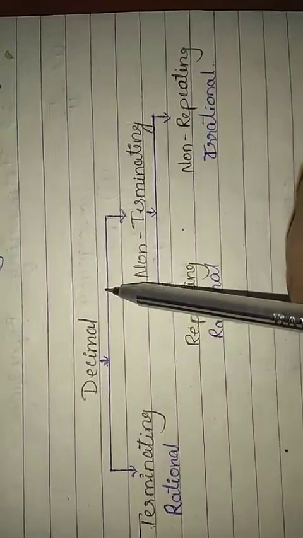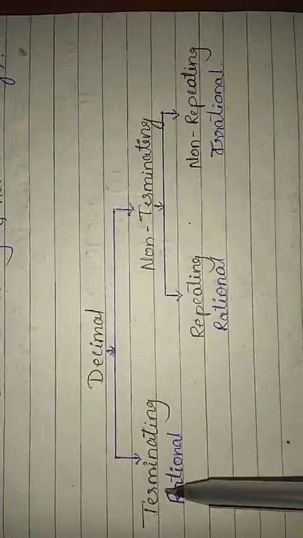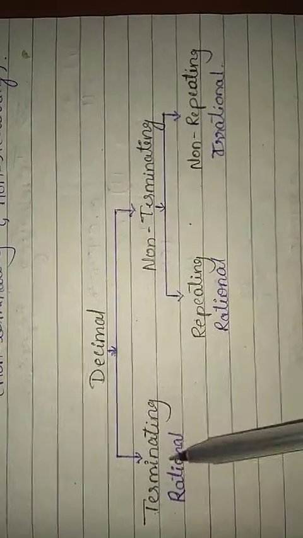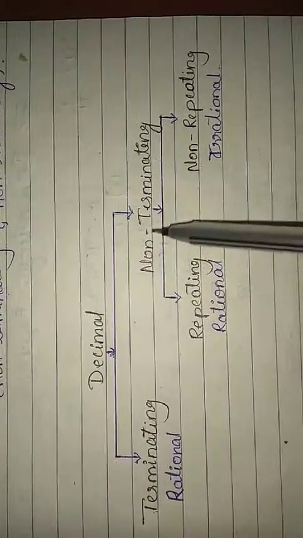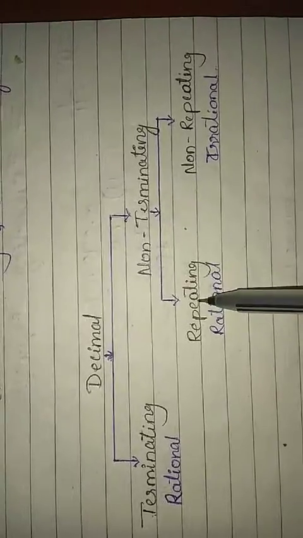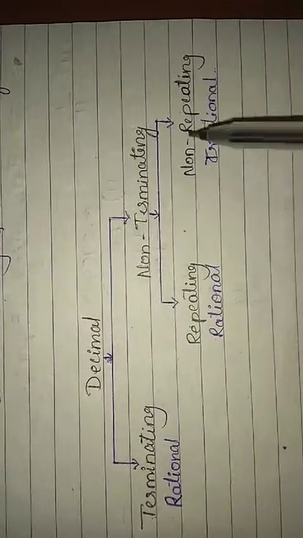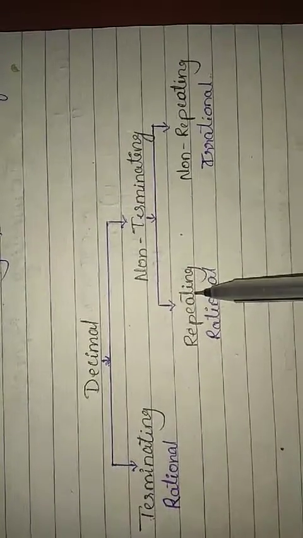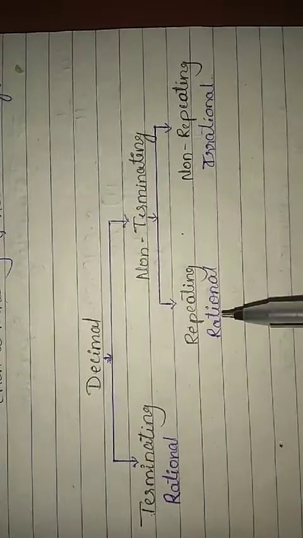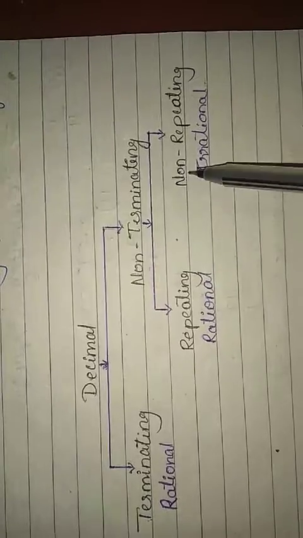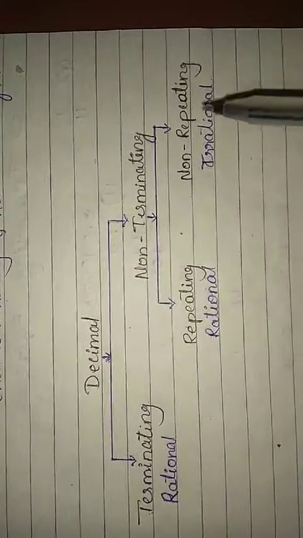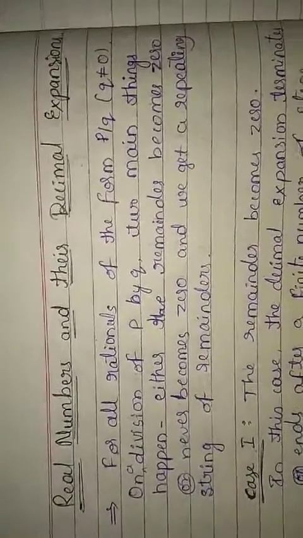Decimals are two types. First one is terminating, other one is non-terminating. Terminating is always rational numbers. Non-terminating has two types. One is repeating, other one is non-repeating. Non-terminating repeating numbers are rational numbers. Non-terminating non-repeating numbers are irrational numbers. Understood? Based on this basics, we can solve the exercise.